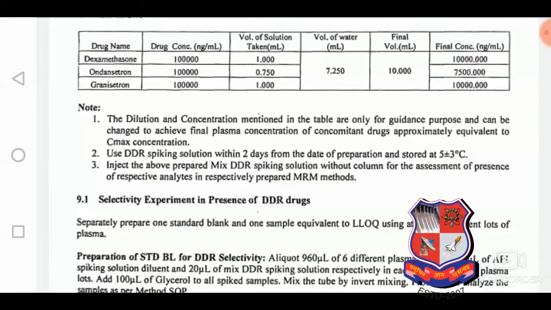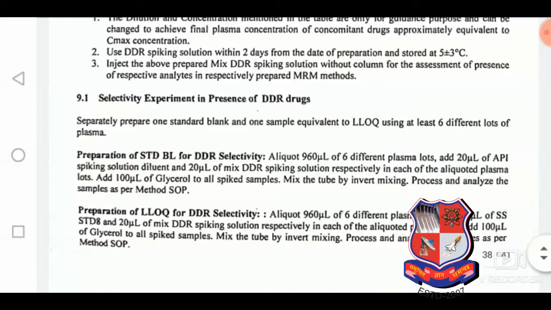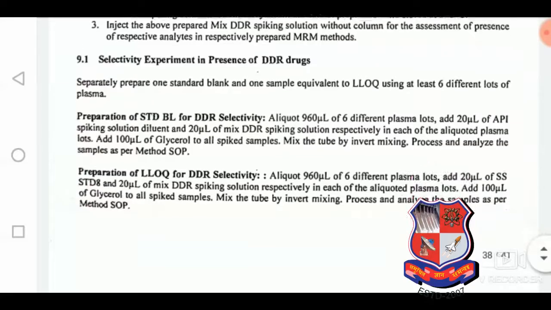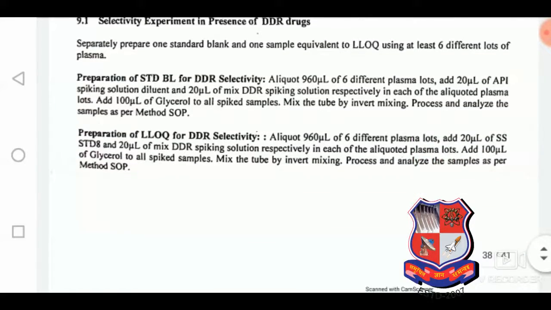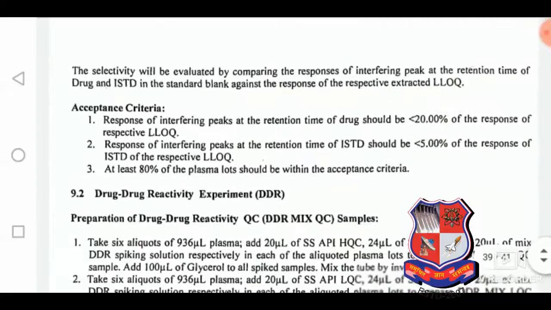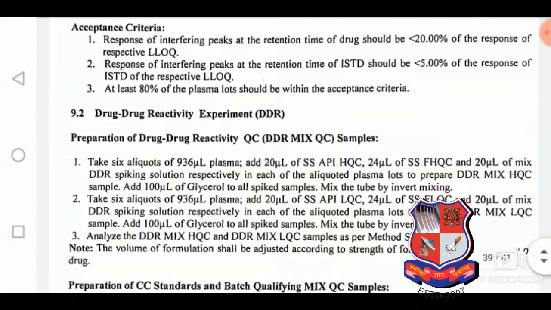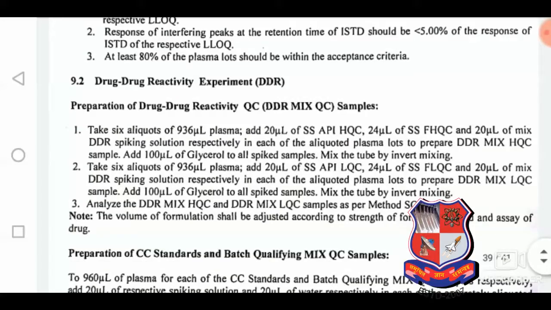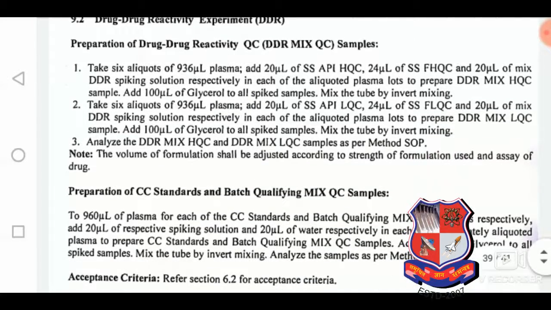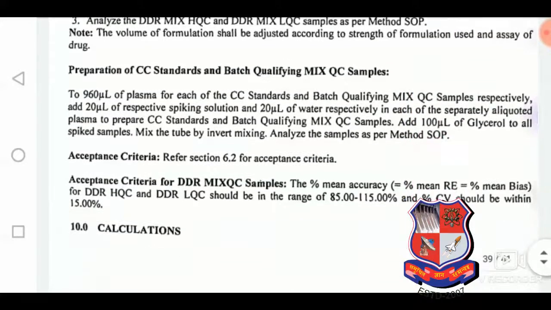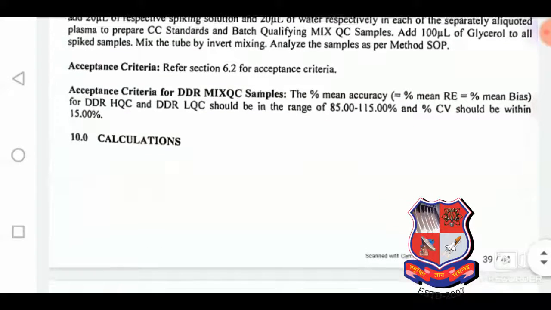This is the mean analysis of doxorubicin, for example, and how we can prepare the samples, like the standard blank, is included over here. These are the acceptance criteria for that. For the drug-drug reactivity experiment, this is how we can prepare the QC samples, and these are the acceptance criteria for that.